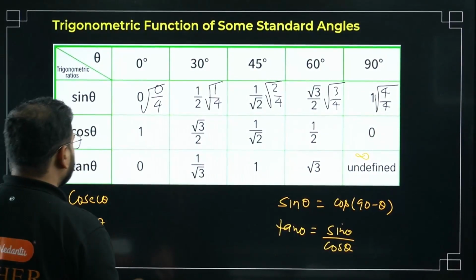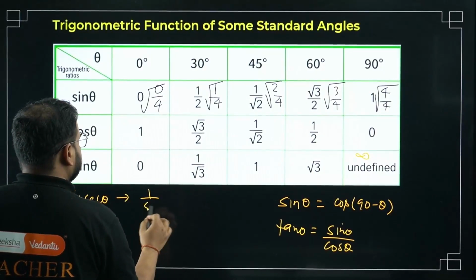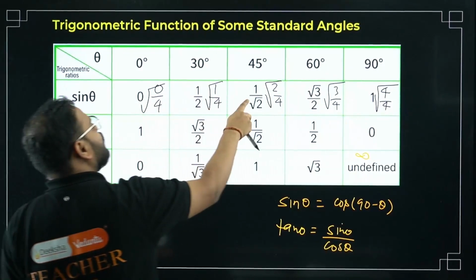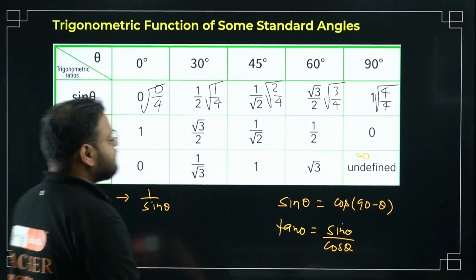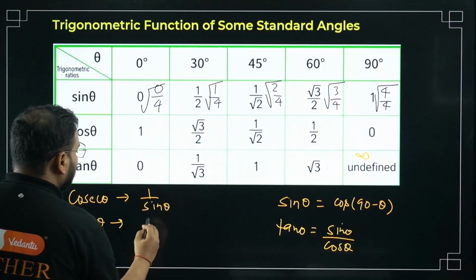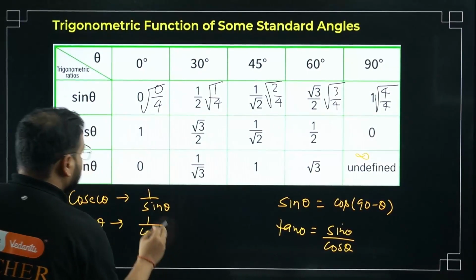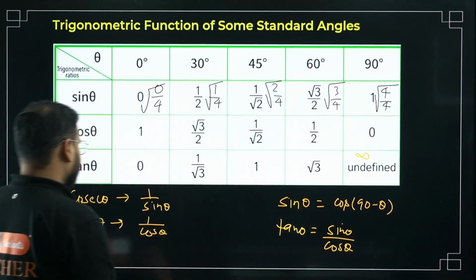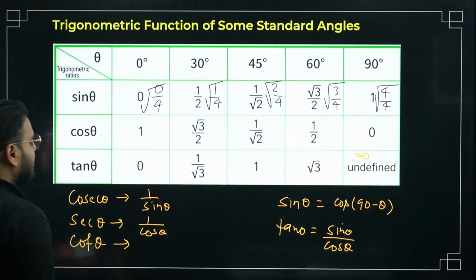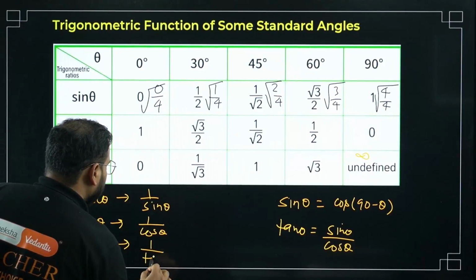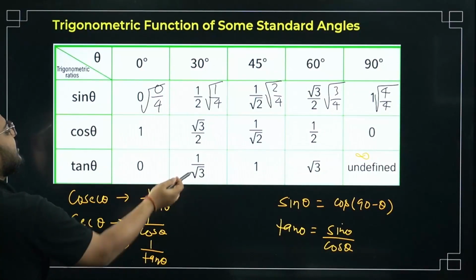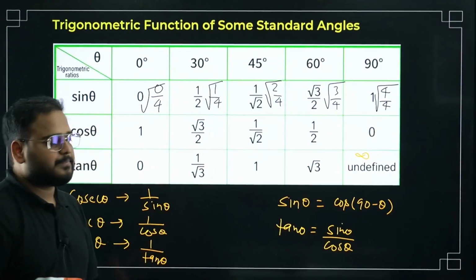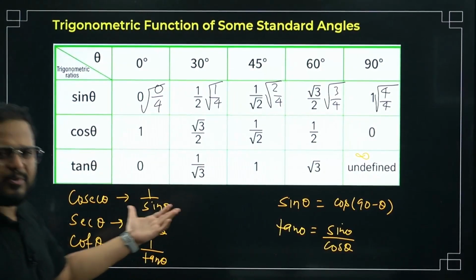Okay, so we have tan. What about cosec, bacha? Simply write here. Cosec is 1 over sine. Reciprocal, you can write the respective values, na? It will become infinity, 2 root 2, 2 by root 3 and 1, right? What about sec, bacha? 1 over cos theta. So it will become 1, 2 by root 3, root 2, 2 and infinity. Okay. What about cot, bacha? It will become 1 by tan. So infinity, root 3, 1, 1 by root 3 and 0. Correct? Chaliye. Okay, so I hope this is clear. Simple only, very simple concept.